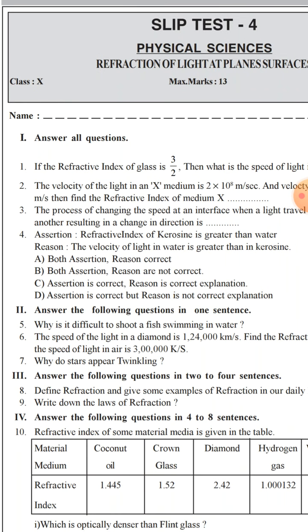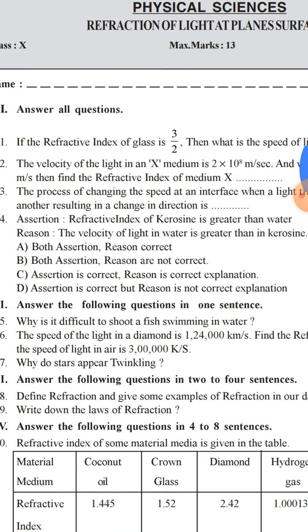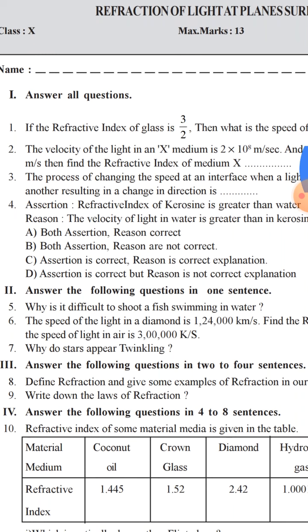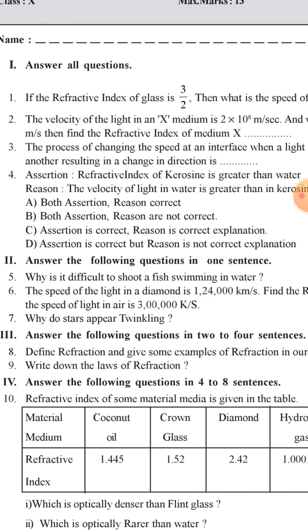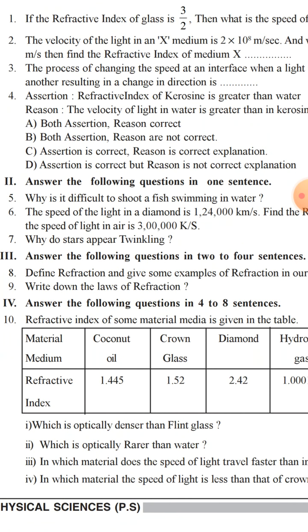Assertion: refractive index of kerosene is greater than water. Reason: the velocity of light in water is greater than in kerosene. Both assertion and reason are correct. Both assertion and reason are not correct. Assertion is correct, reason is the correct explanation. Assertion is correct but reason is not the correct explanation. Why is it difficult to shoot a fish swimming in water?